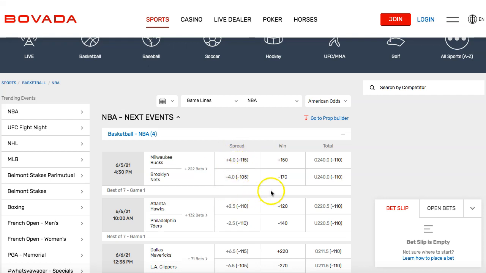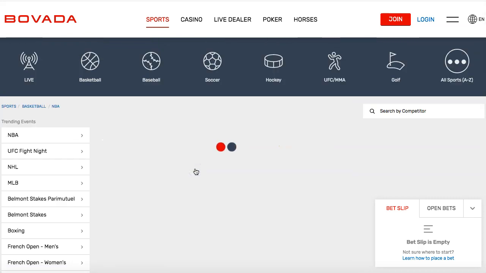You could play money line, or you could also do total over or under over here. Total number of points, 240 over or under. So the combined score. So you could be rooting for both teams to just score. You don't care who wins. As long as they score over 240 points, you win the bet. Does that make sense? So you could do that. Now, the thing I love about Bovada is this. Look at this. 222 different bets. So there's so many different prop bets over here.